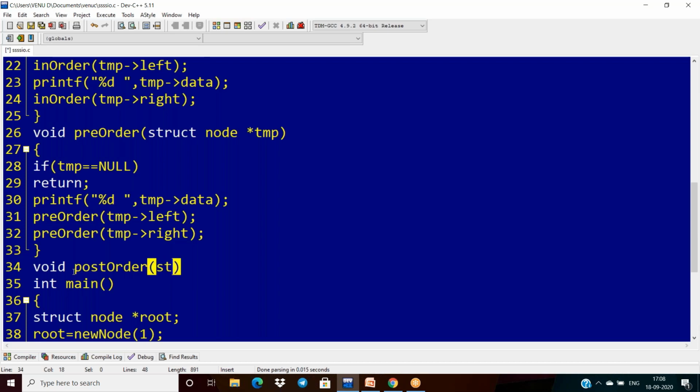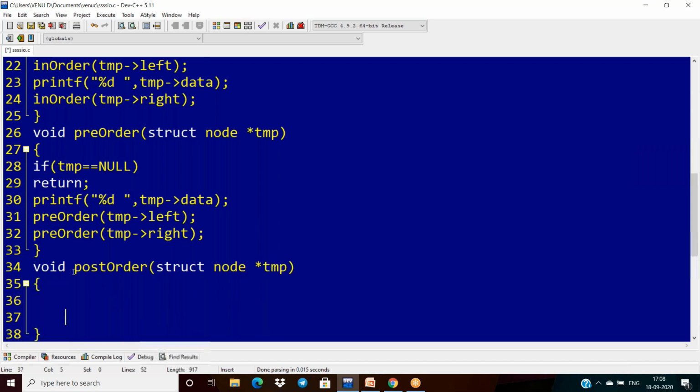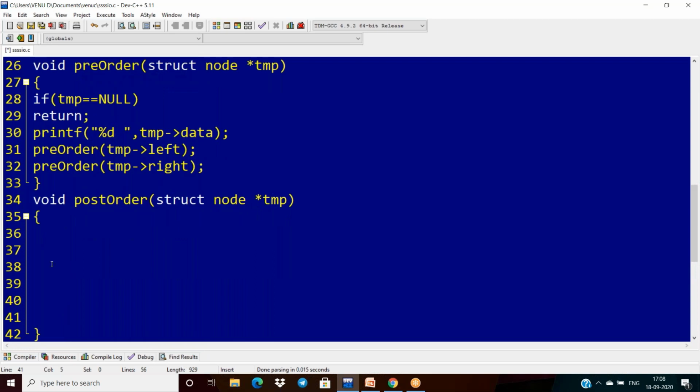And it is also having node type here, so that is why I'm taking node, and the pointer is also temporary. Same thing here. If temp is equal to null, pause the control.